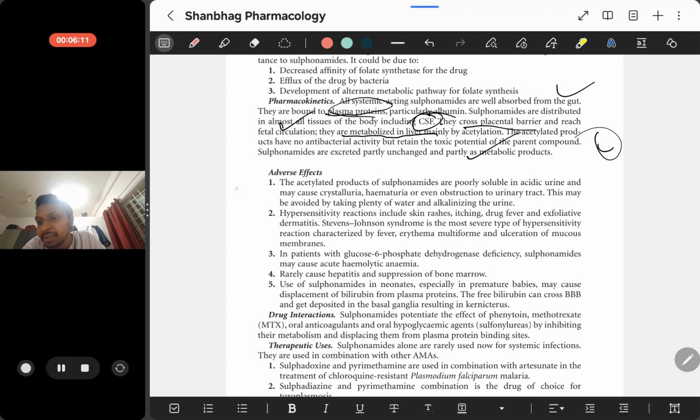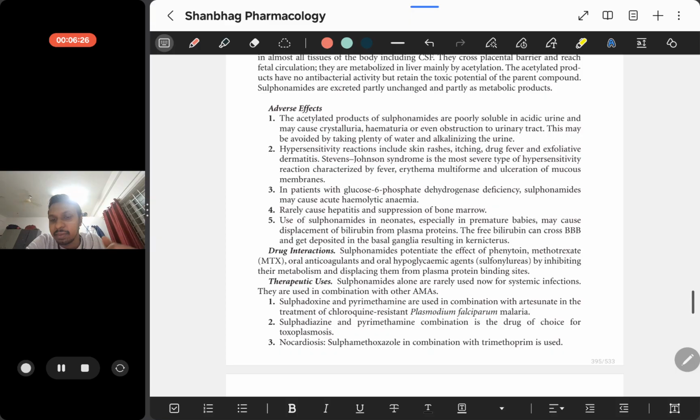So sulfonamides get metabolized in the liver, and they are excreted partly unchanged and partly as metabolic products. Since metabolism happens in the liver, obviously adverse effects will occur. The acetylated products are poorly soluble in acidic urine.